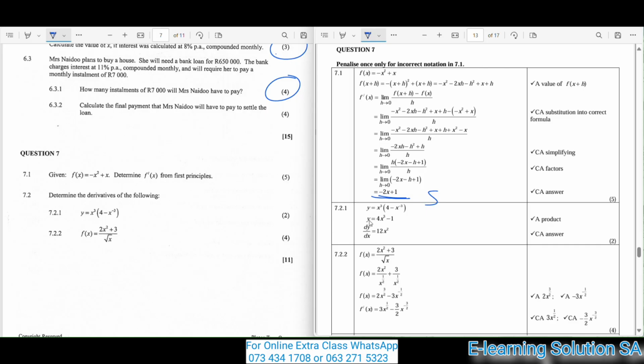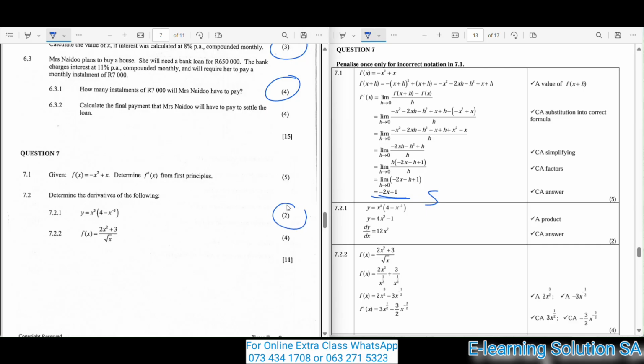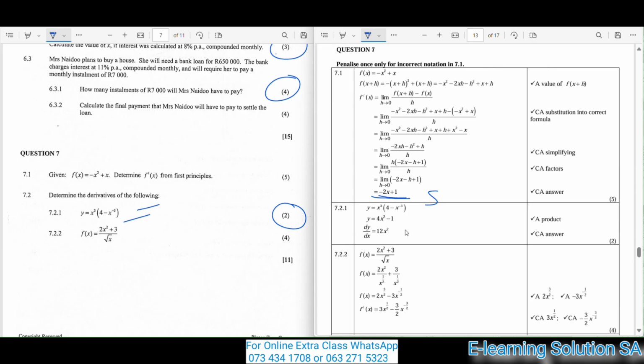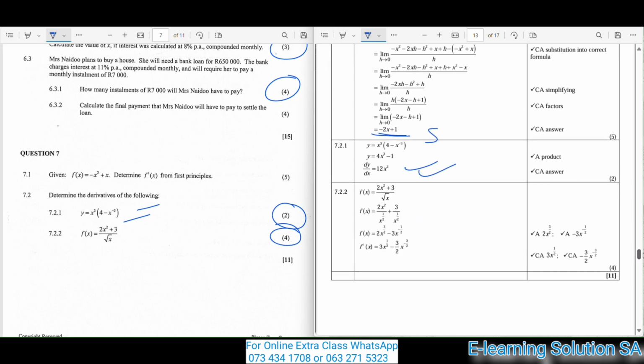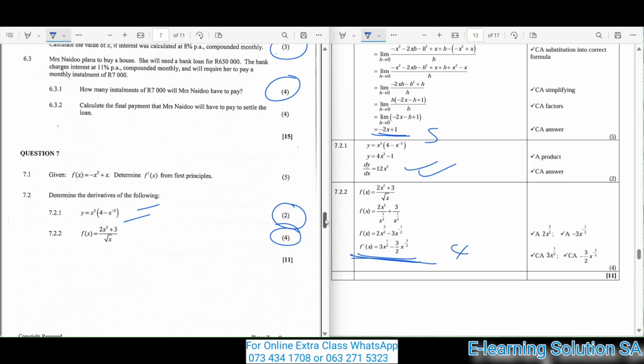7.2.1, you were awarded 2 marks for determining the derivative of the equation that you were given. Okay guys, so this is your 7.2.1. You get 2 marks for that. 7.2.2, 4 marks for what you are seeing on your screen right now. So you get 4 marks if you get this equation right. Okay guys, so you are going to be awarded 11 marks for question 7.